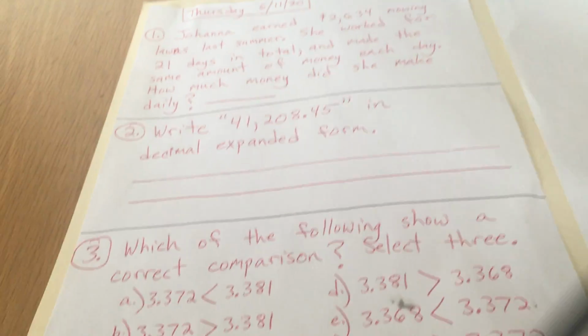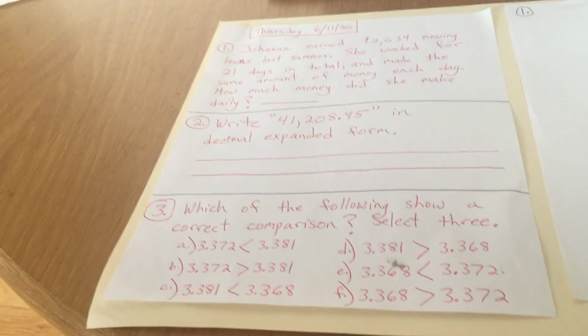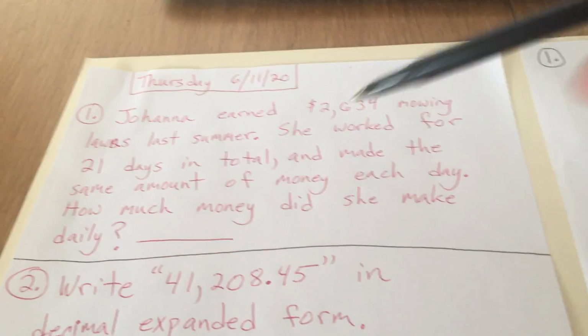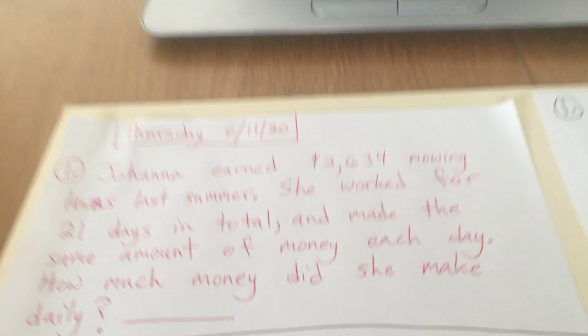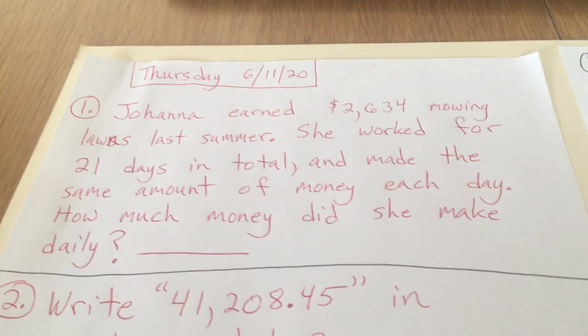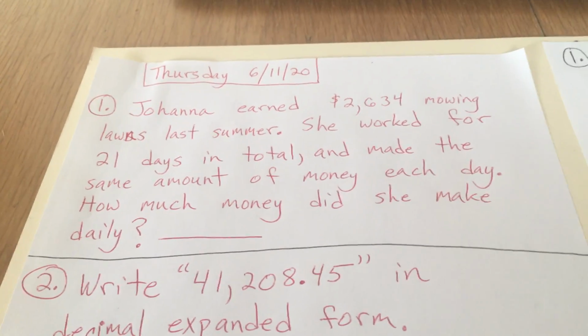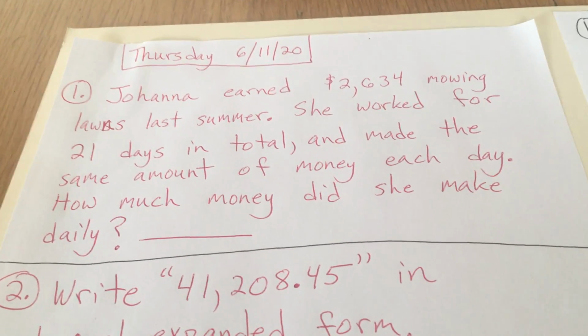Let's get started. You should have already completed these three problems in your Google Classroom assignment. So please complete them now before we go over them. If you haven't done so already, we need you to get a little practice with productive struggle. We want you to work through these hard problems by yourself before you watch this and find out how to solve them. Okay, so here we go with number one.